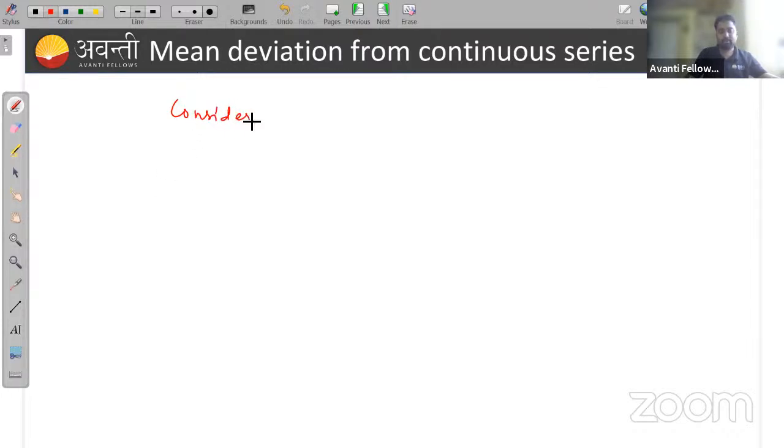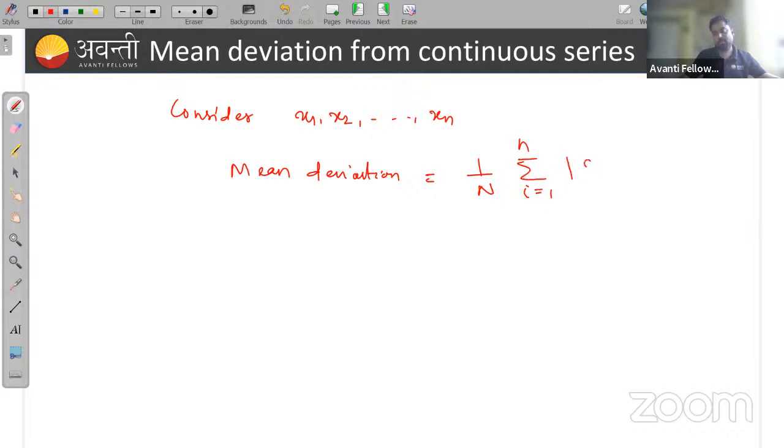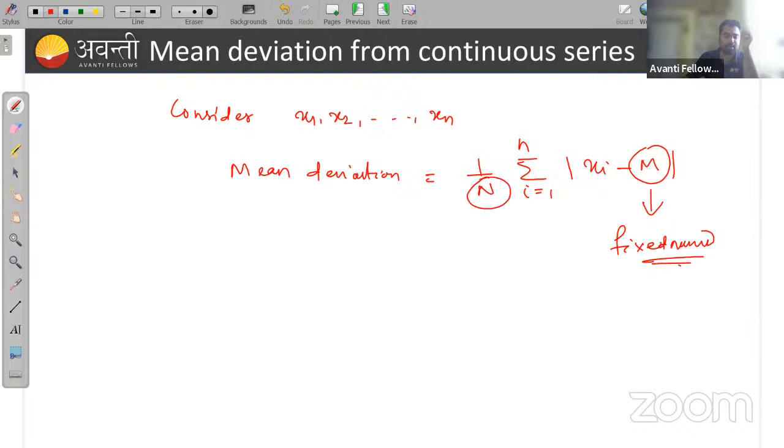So consider some data x1, x2 up to xn. Then the formula for mean deviation is 1 by n into summation i equal to 1 to n of mod of xi minus m, where m is a fixed number. Here m is a central number or a fixed number. It will be given in your question, and n is the total number of observations.